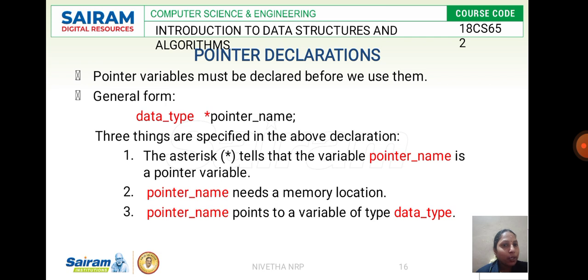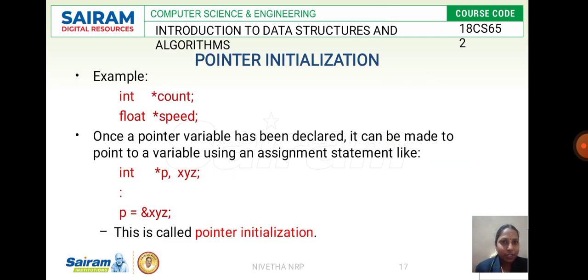And the pointer name, which is holding the data type, specifies the allocation of memory to that. So if it is an integer data type, the pointer specifies that there is a need of 2 bytes. If it is a character, it needs 1 byte. If it is double, it needs 4. So it is based on the data type that the memory will be allocated, and this will be accessed through pointers. Now let's see how to initialize a pointer.